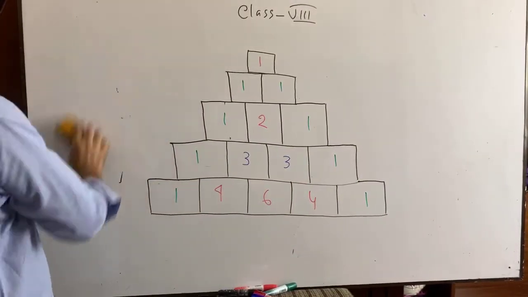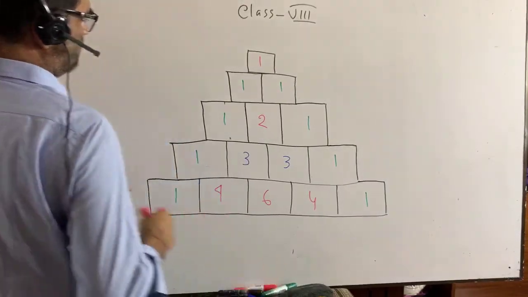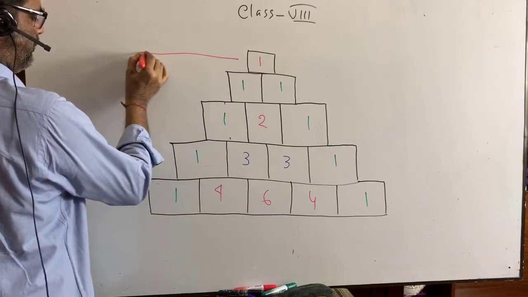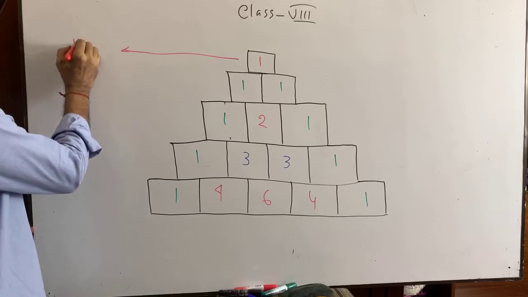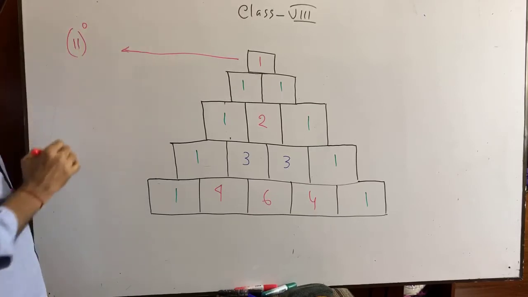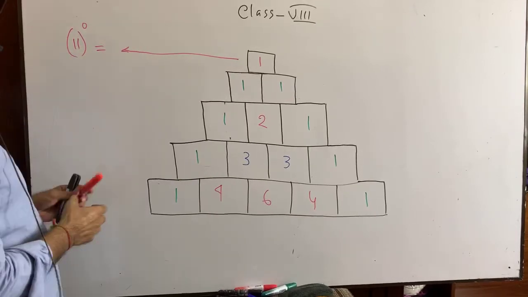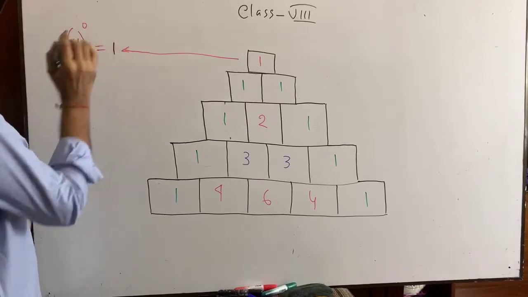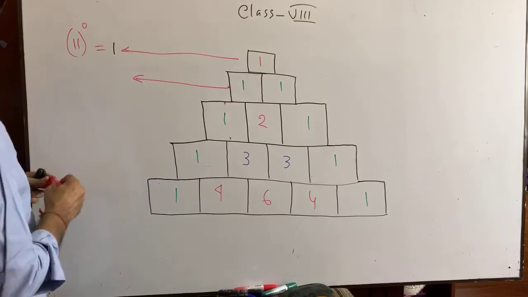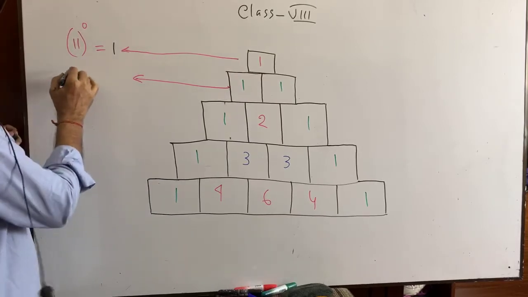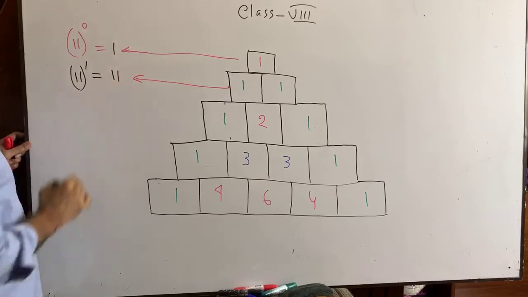Now can you please let me know, for this part, if I take 11 to the power 0 equals what? 11 to the power 0 equals 1. Now for this part, what is 11 to the power 1? 11 to the power 1 equals 11.